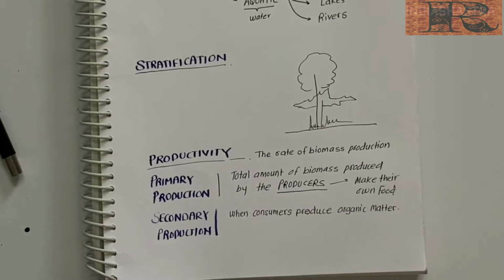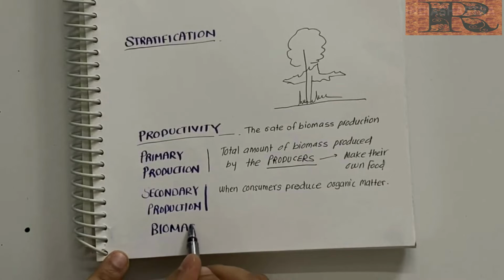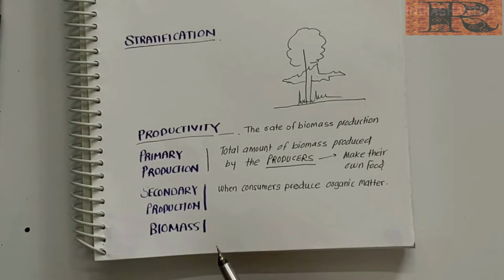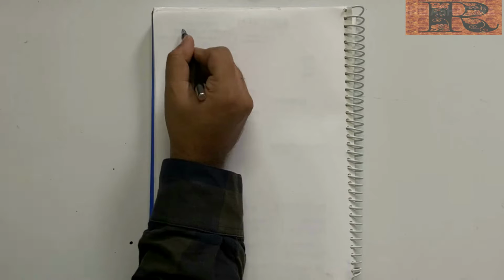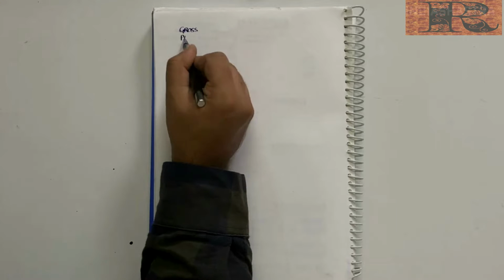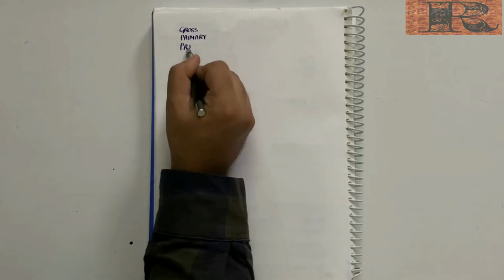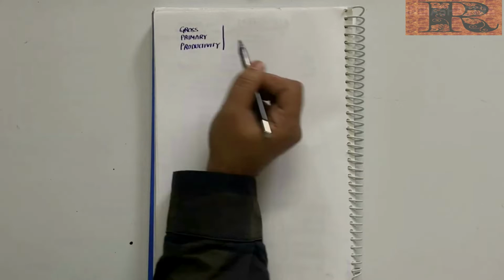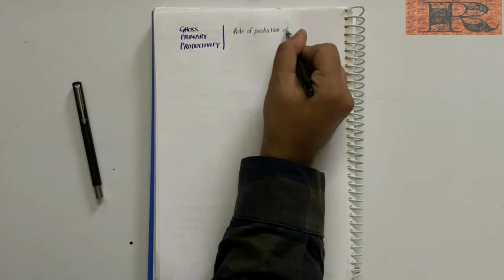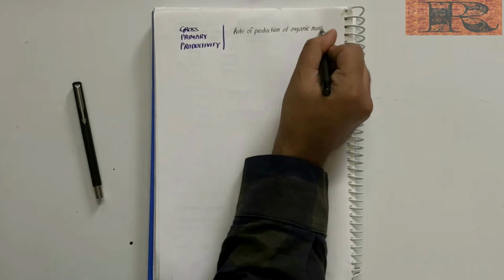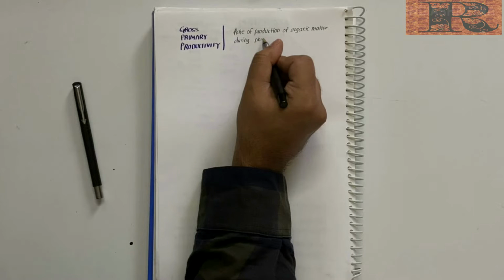Also, every component of the ecosystem requires sunlight or solar energy as a basic requirement. Now how does productivity relate to solar power? For that, let me tell you what is gross primary productivity. In an ecosystem, it is the rate of production of organic matter during photosynthesis. And for photosynthesis, we again require solar energy. So it makes sense now, right?